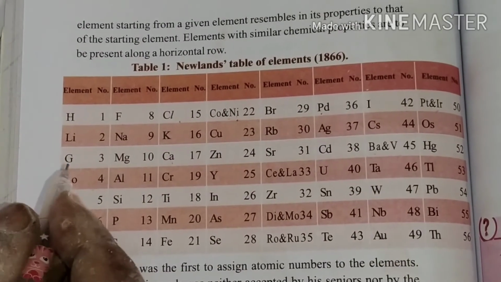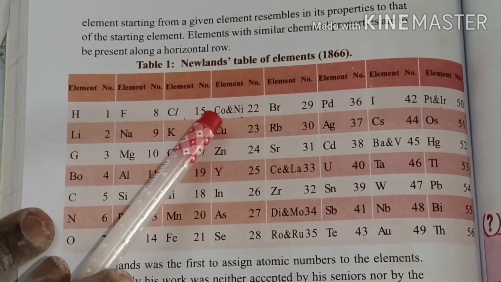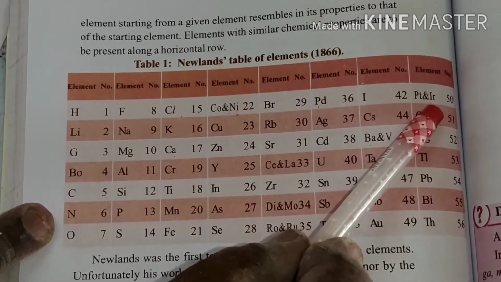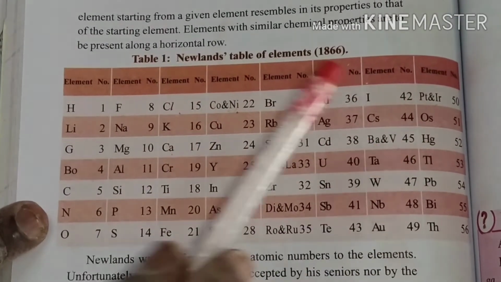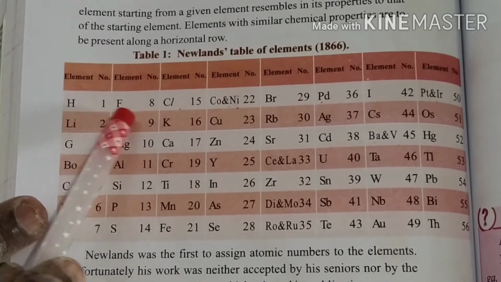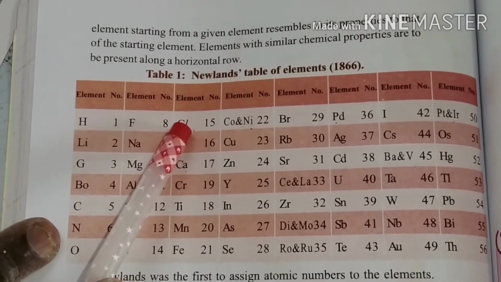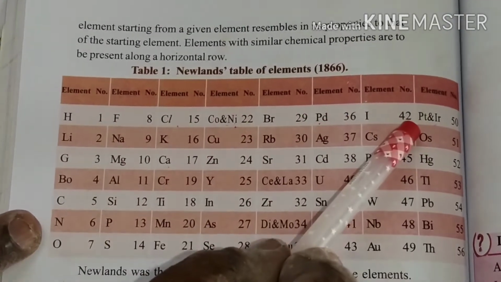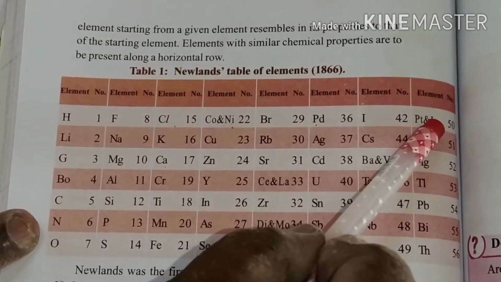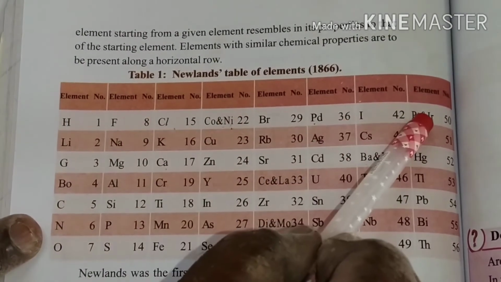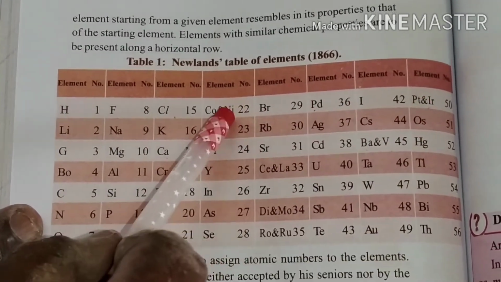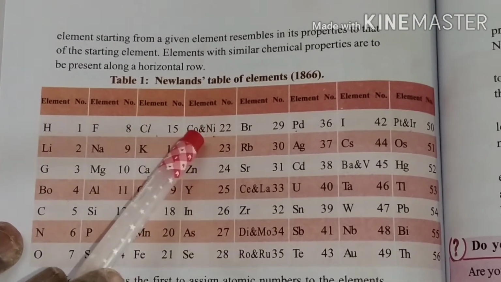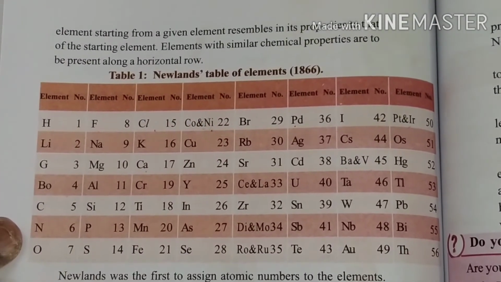The defect is that cobalt, nickel, palladium, iridium, platinum are all metals, whereas fluorine, chlorine, including bromine, are gases. So the main defect is that in a single horizontal row, he mixed both metals and non-metals. This is one more defect.